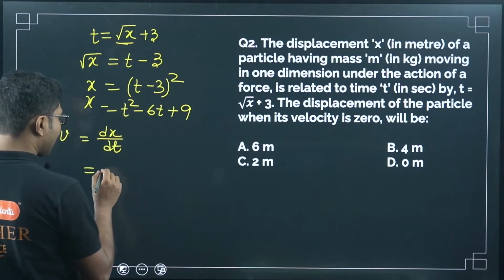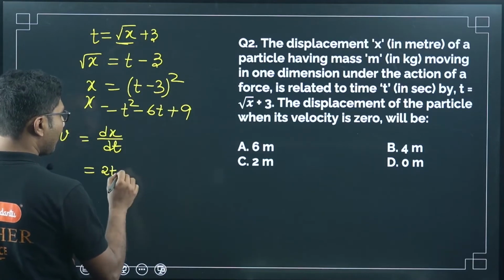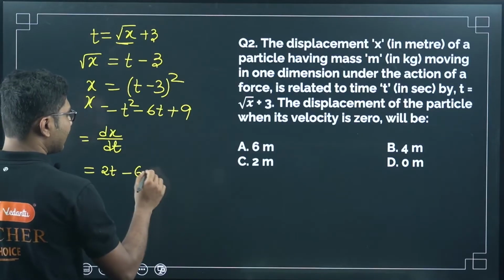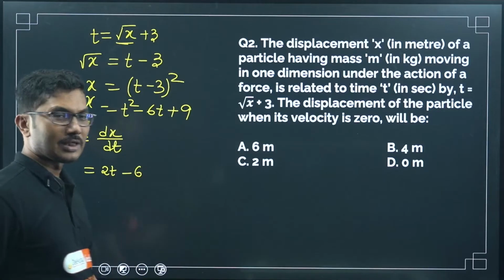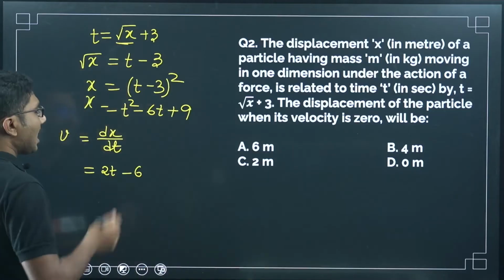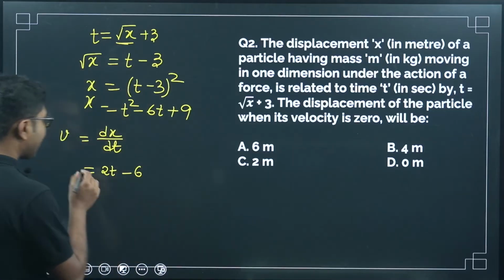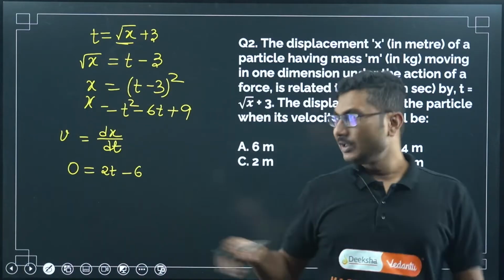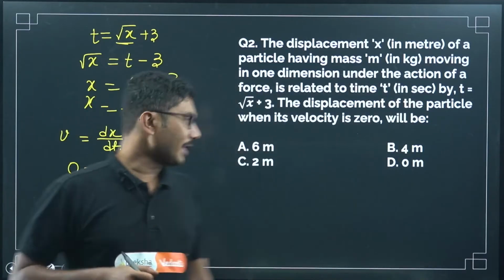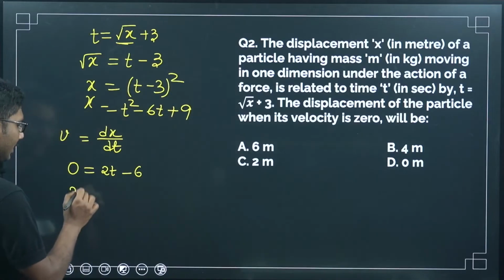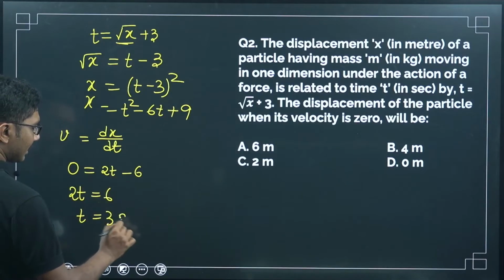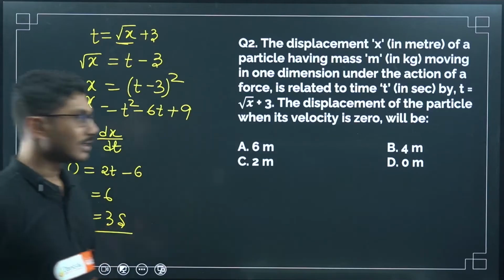So t square becomes 2t, minus 6t becomes only 6, and this is a constant, so the differentiation will give us 0, right? Now when the velocity is 0, that means this will be 0. So from there we can write that 2t equals 6, or t equals 3 seconds. Okay, so t equals 3 seconds.